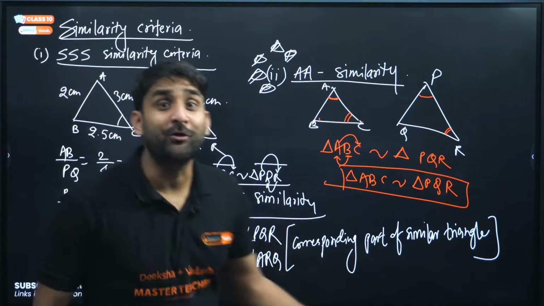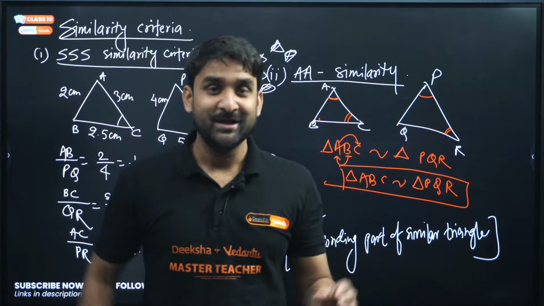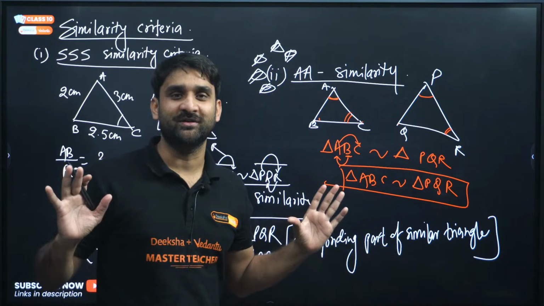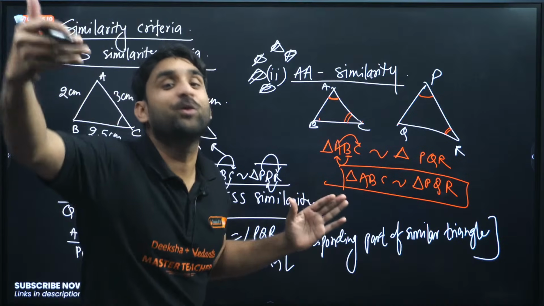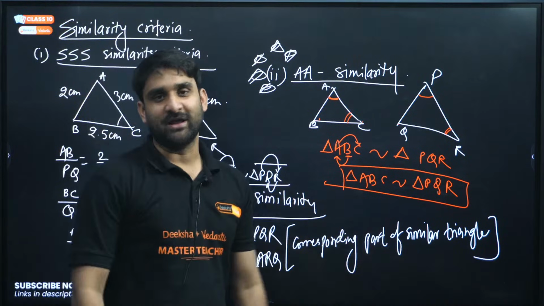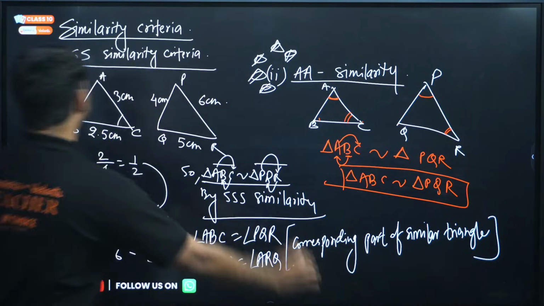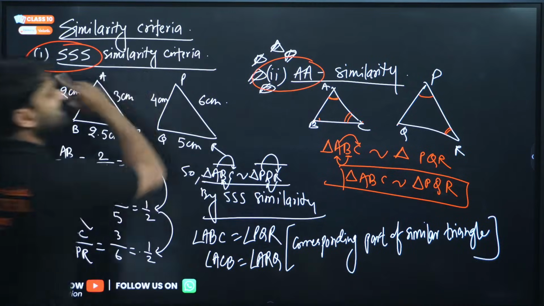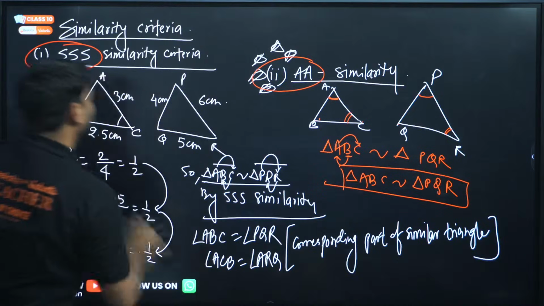So this is all about it. If you want to prove the similarity of triangles, search for at least two angles that are equal to each other. When two angles become equal, the triangles will be similar. So two similarity criteria I have taught you: first is triple S similarity and second is double S similarity.